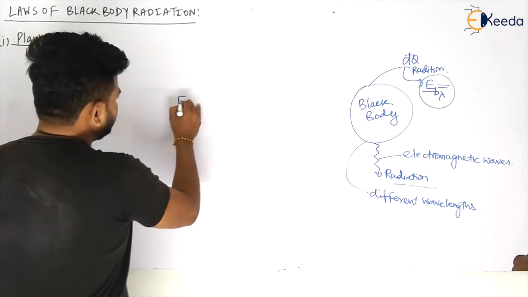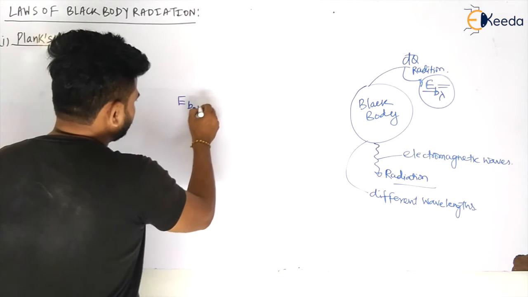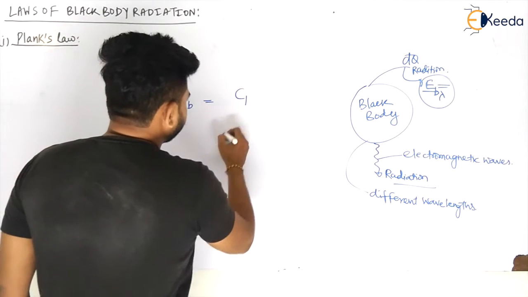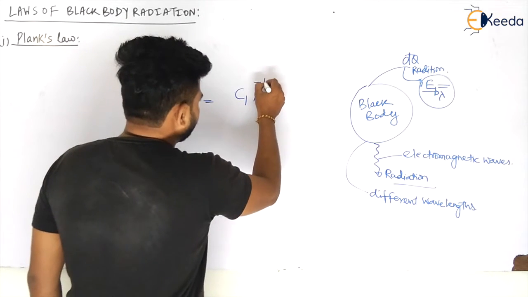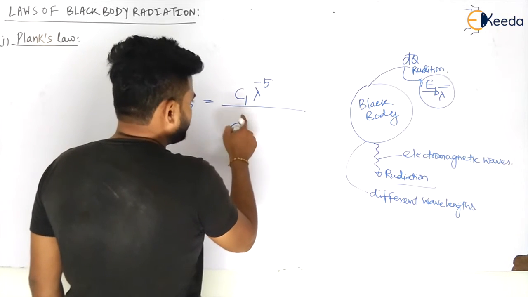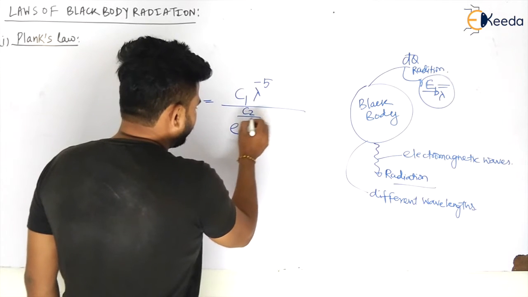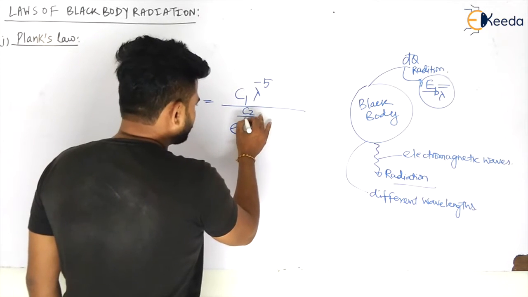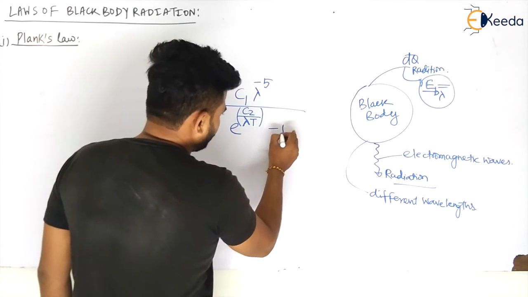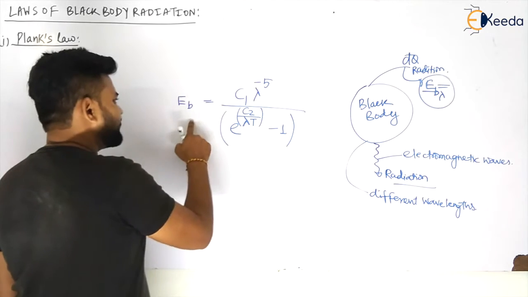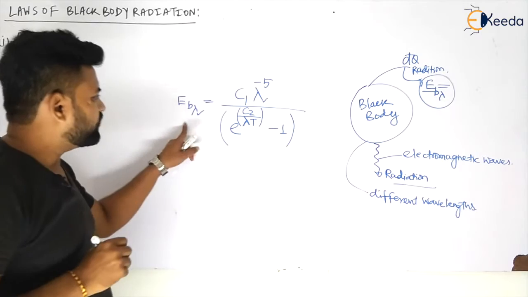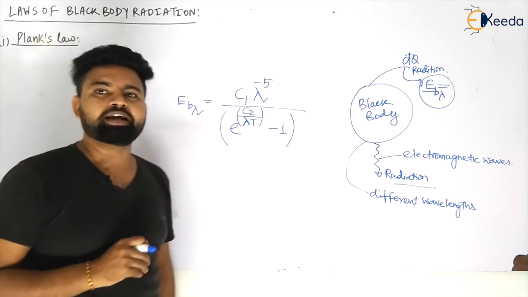We know that E_b at a particular wavelength is given by C1 lambda to the power minus 5 divided by e to the power C2 by lambda T, minus 1. From here, at that particular lambda, you can calculate the monochromatic emissive power of a black body.